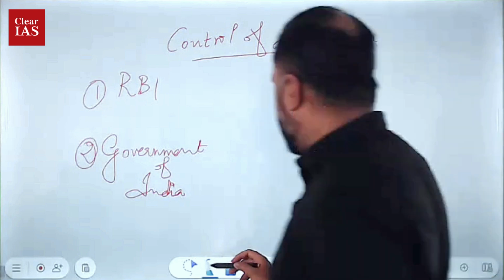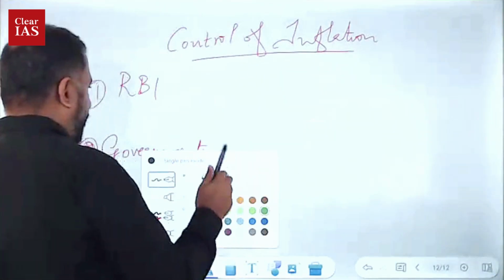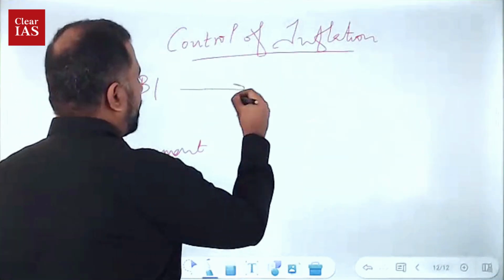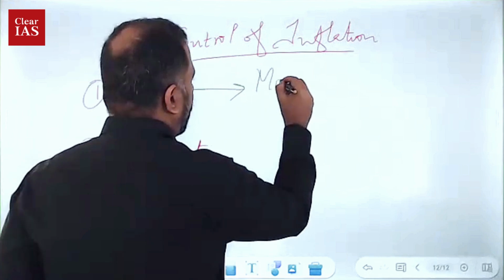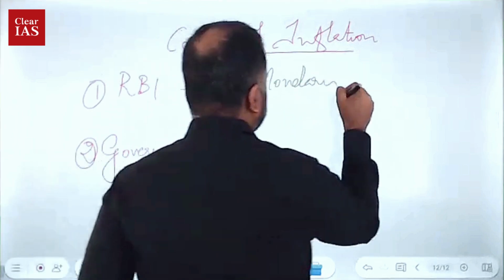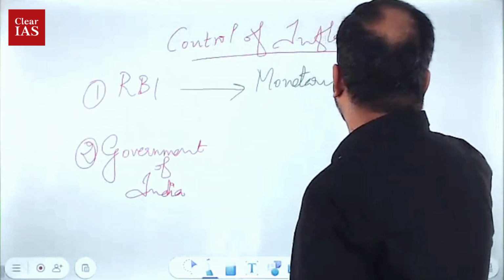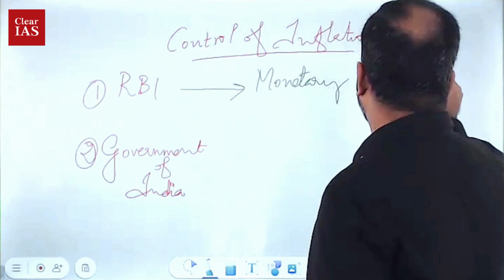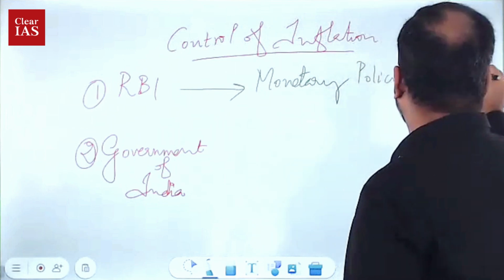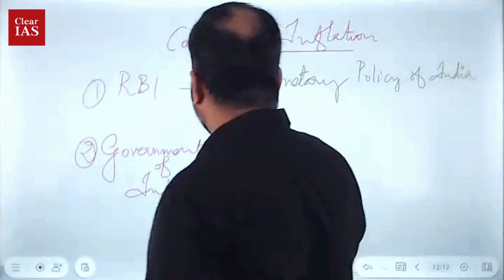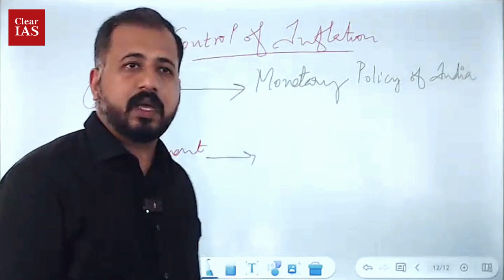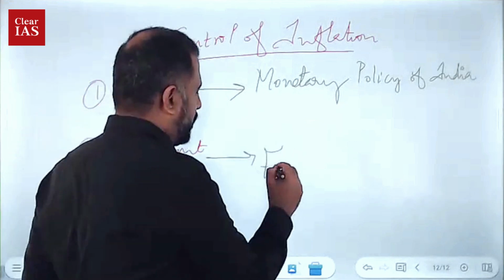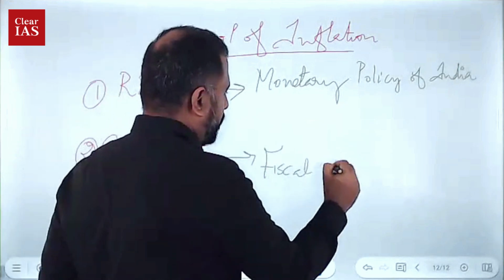And if RBI does this control activity, that comes under monetary policy of India. And if government does it, what is it called? Is it called fiscal policy? Fiscal policy.